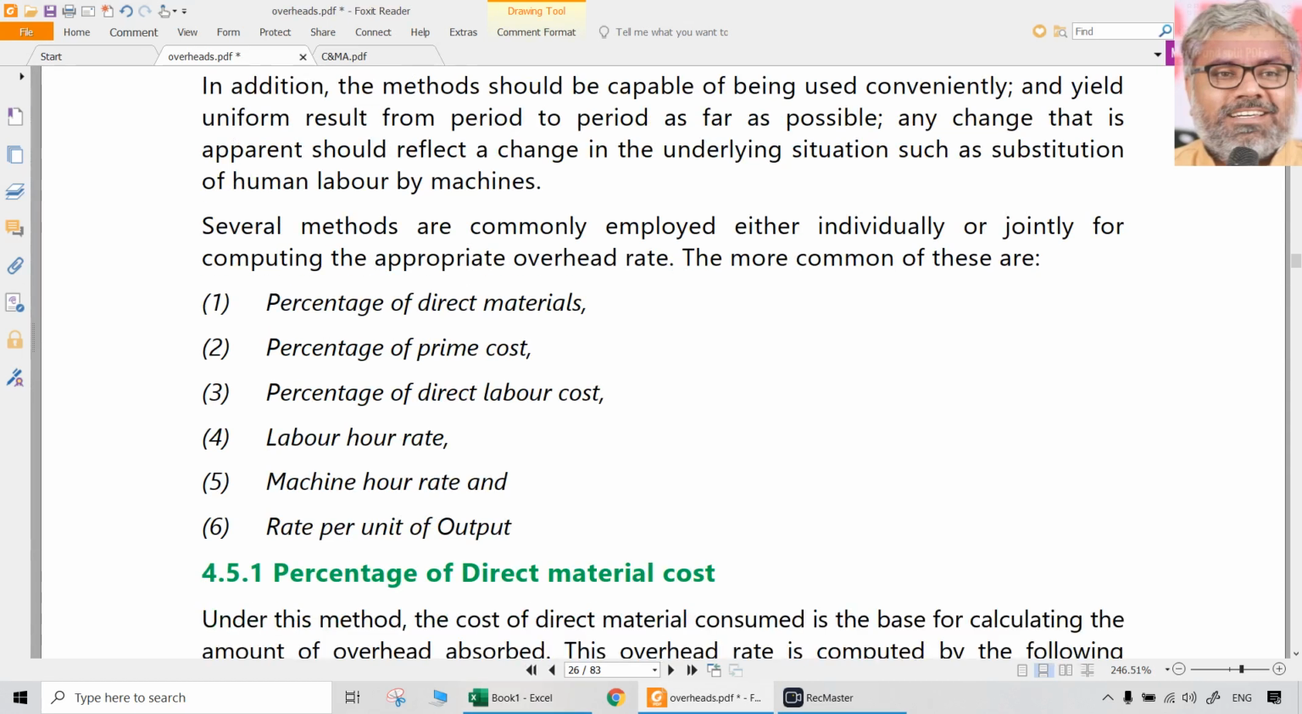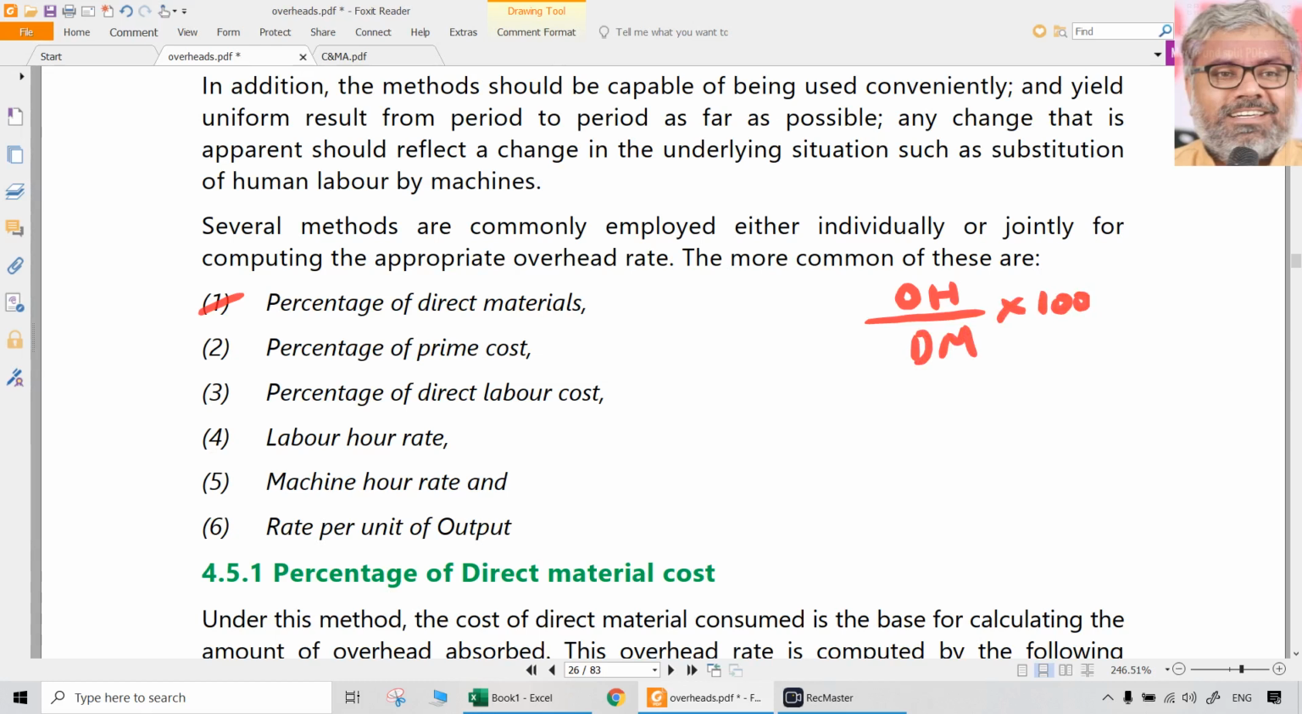Most of them we already know, nothing special. Overheads can be absorbed on percentage of direct materials. How to get that? If we want an overhead rate, whatever the overhead cost that is determined or estimated, divided by the direct material cost into 100, you get the percentage of direct material recovery rate. Apply this rate on the direct materials when you absorb that later.